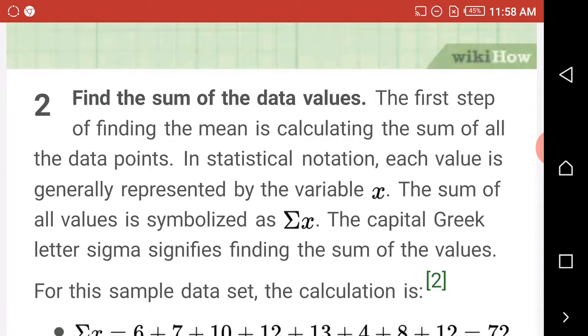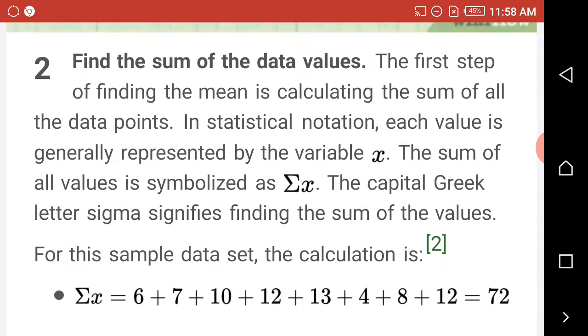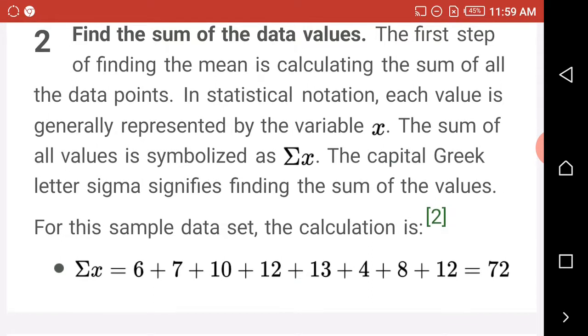The first step of finding the mean is calculating the sum of all the data points. In statistics notation, each value is generally represented by the variable x. The sum of the values is symbolized by sigma x.